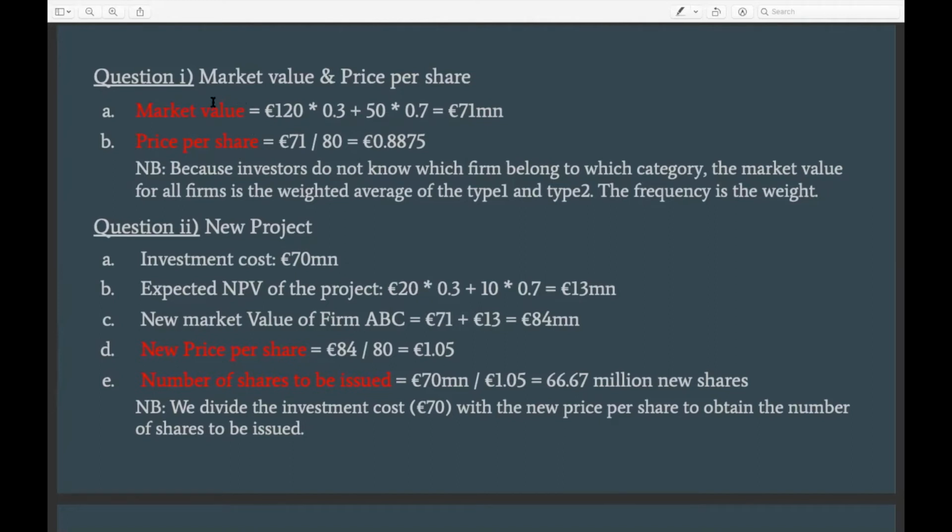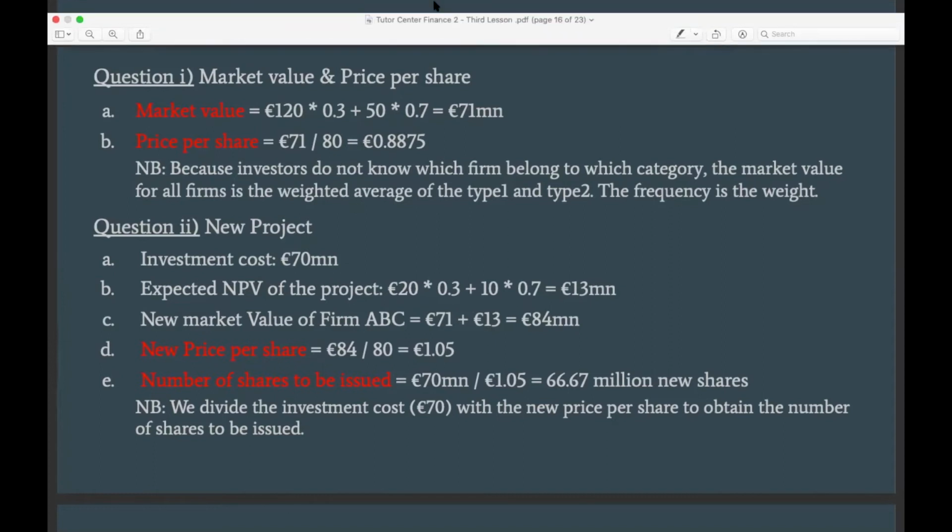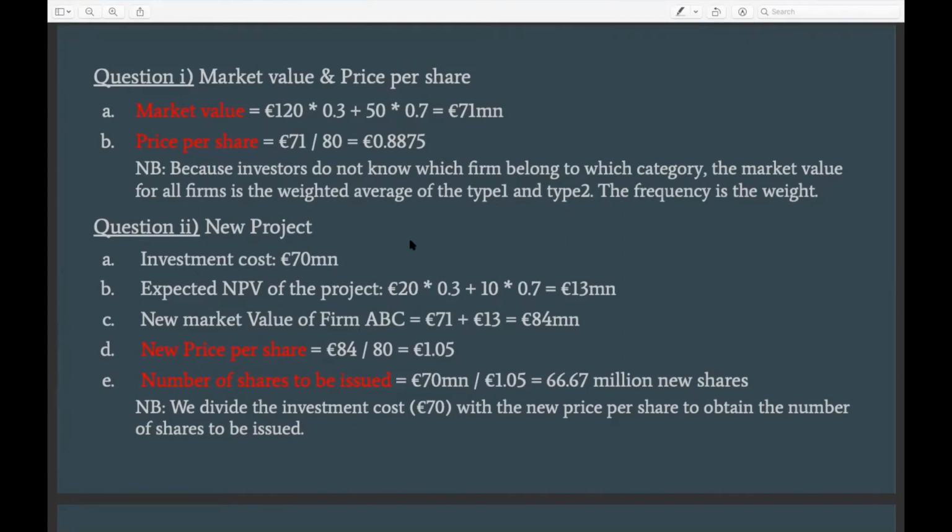So in this case, if we use this method, we arrive at 71 million as the market value of firm ABC. Then the second part is the price per share. Once we find the market value, it's basically dividing the market value by the number of shares to arrive at the price per share, right? And then below, I just made a quick explanation about the fact that because we don't know which firms belong to which category, we can only make an estimated guess, which is the expected value, using the frequency.